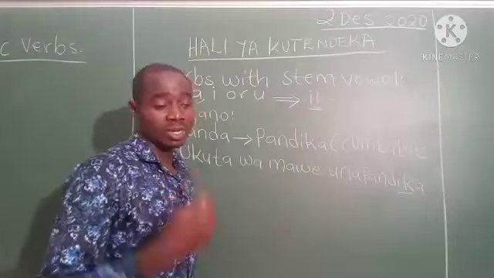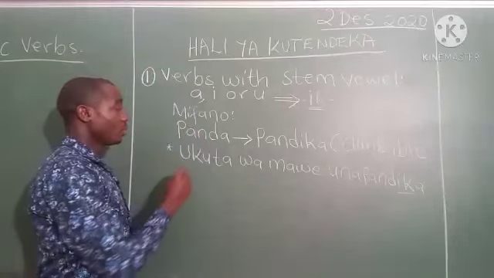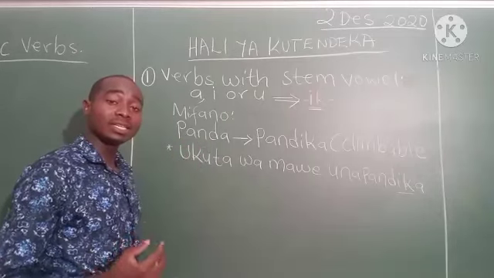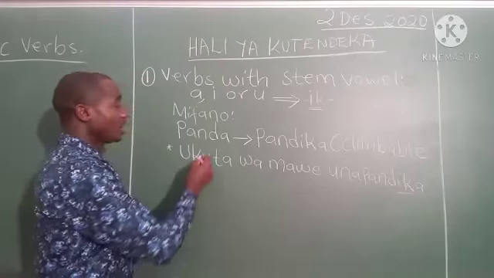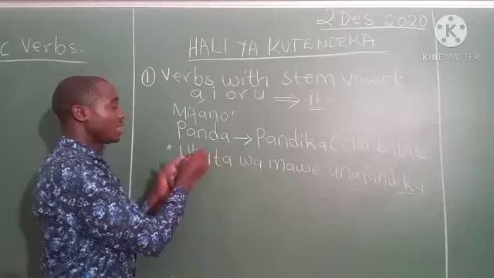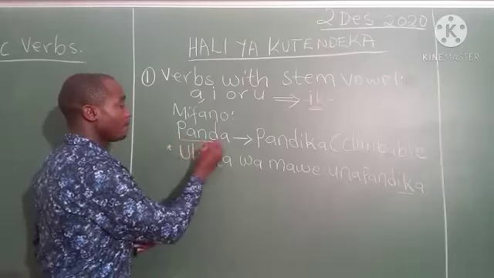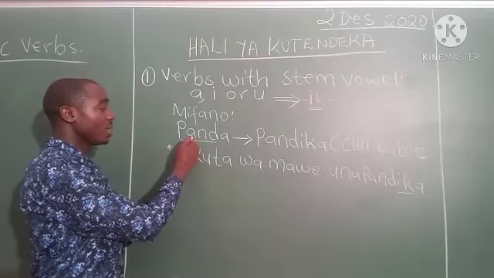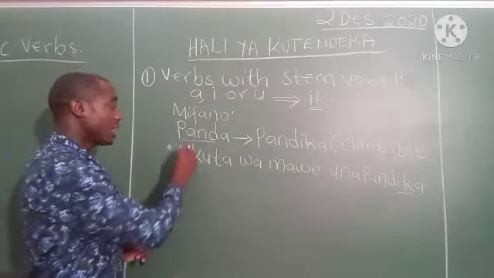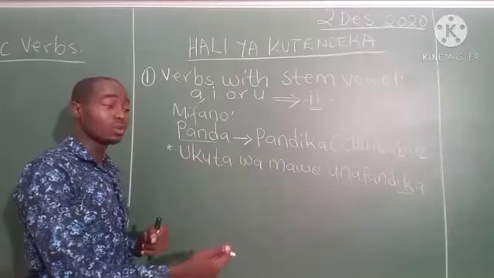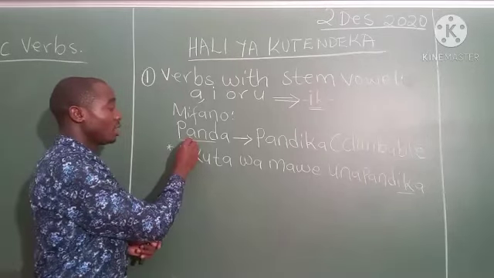IK will take these markers. And I have given here an example. Mfano, example, panda. Panda is to climb. The verb stem here is pan, and this verb stem has a, and we have mentioned here a, e, or u. We don't take this a because it's the ending of the verb, but the root is pan.